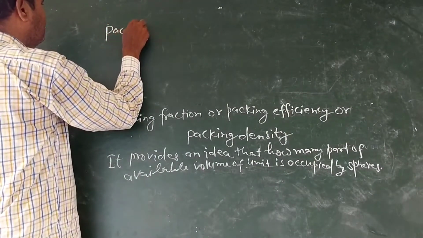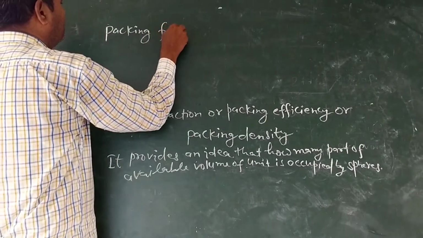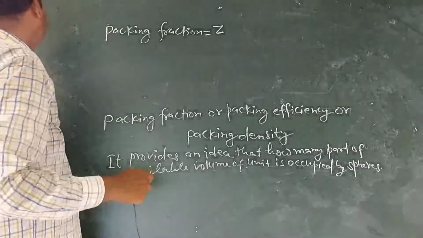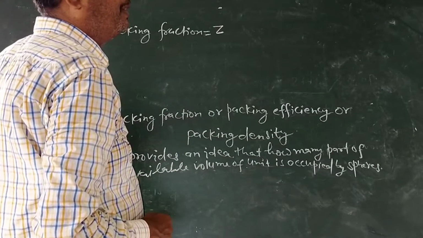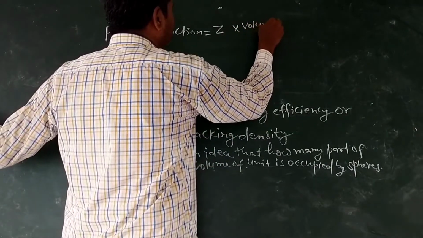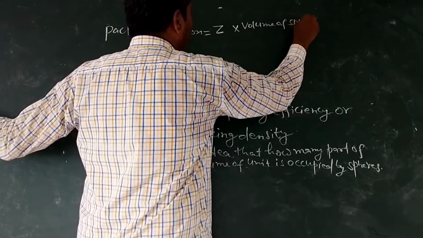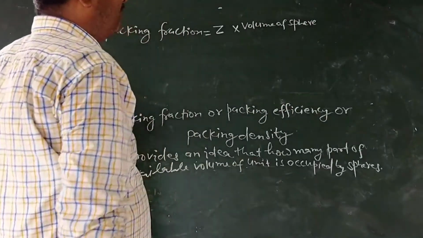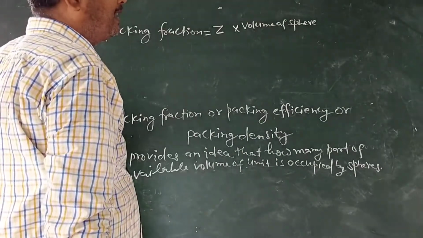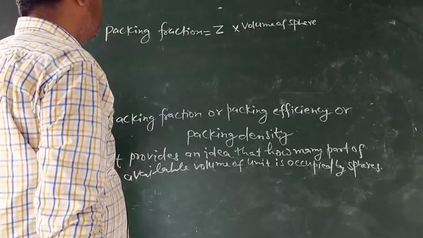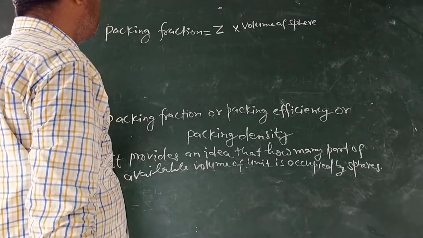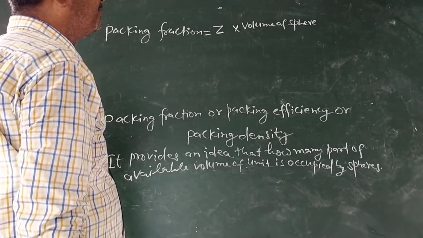Packing fraction is equal to Z, number of constituents, atom, molecule or ion present in unit cell, into volume of sphere. Atom or ion is considered as spherical in shape, either cation or anion or atom. It is considered that shape of atom or ion is spherical.